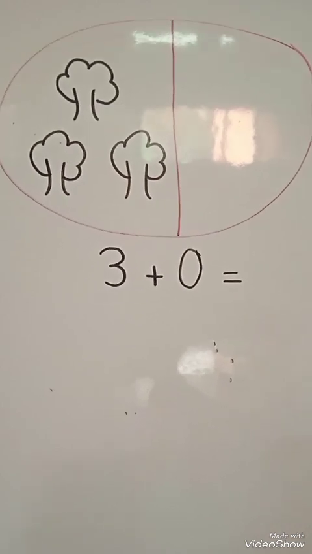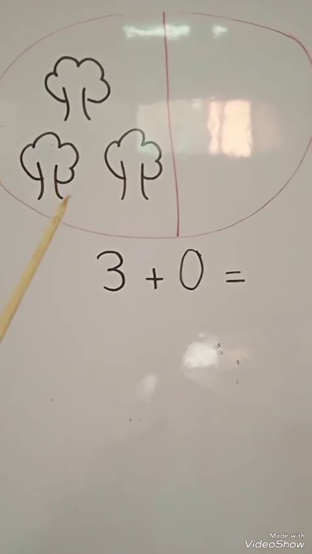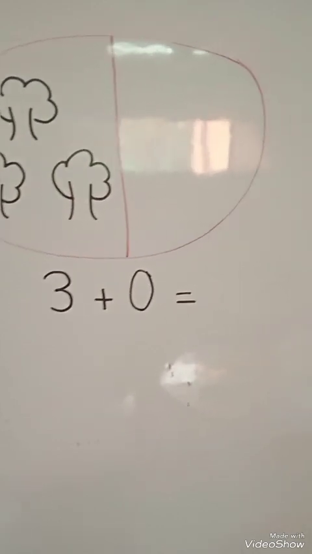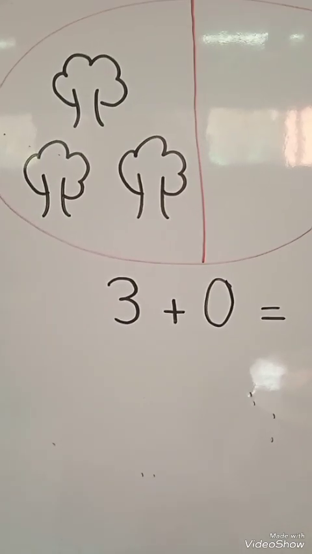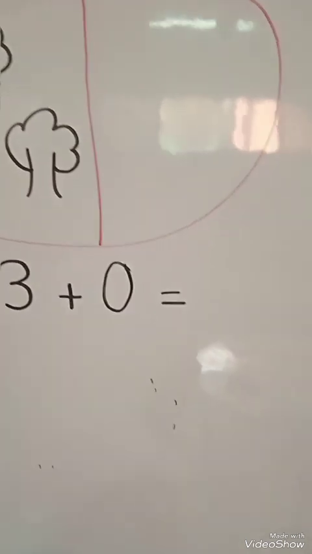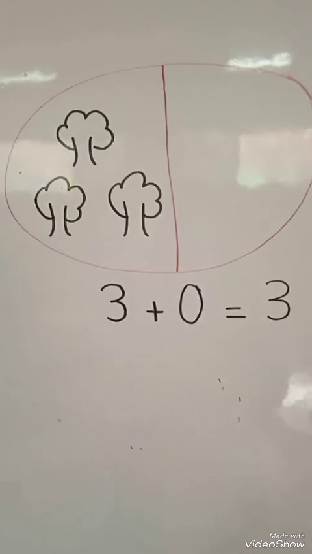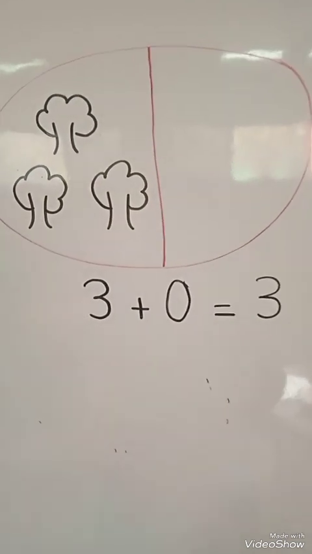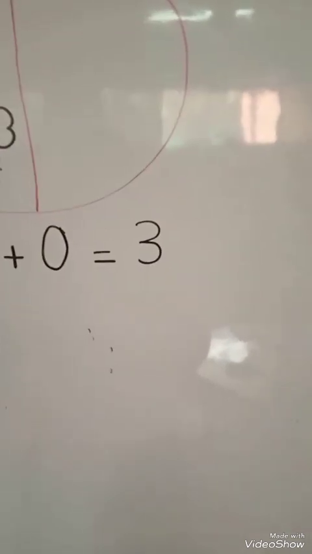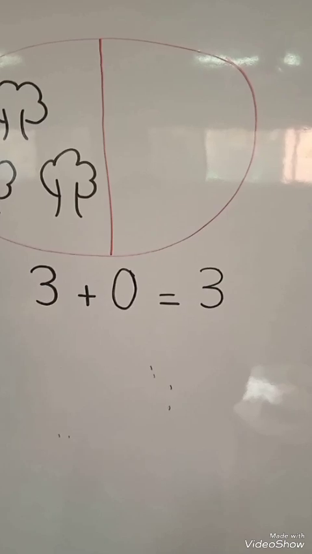Now we will count them. Count with me. 1, 2 and 3. But there is nothing on this side and we have counted 3. So we will write 3, because there are 3 objects on this side and we can count them, so we will write over here. And if there is nothing, then we will write number 0.